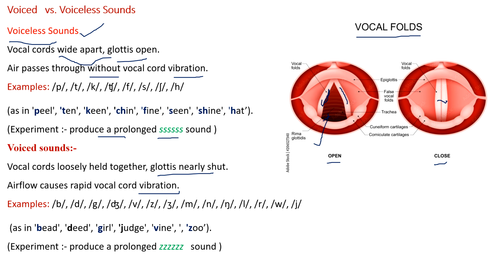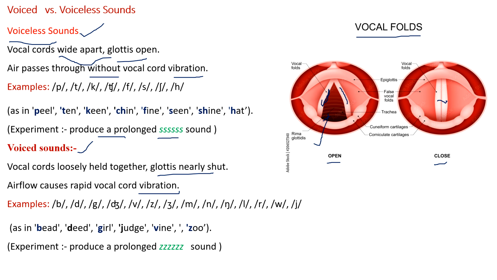The sounds produced with the vibration of vocal cords when the glottis is shut are called voiced sounds. Examples: b, d, g, j, z, v. These are all examples of voiced sounds. Beat, deed, girl, judge, vine, zoo.